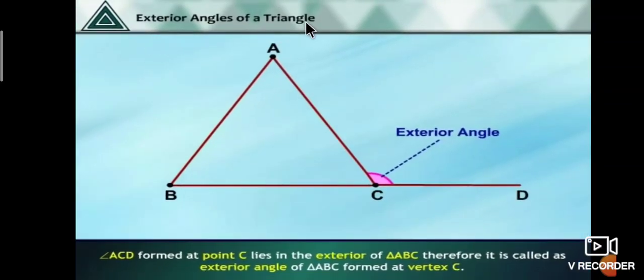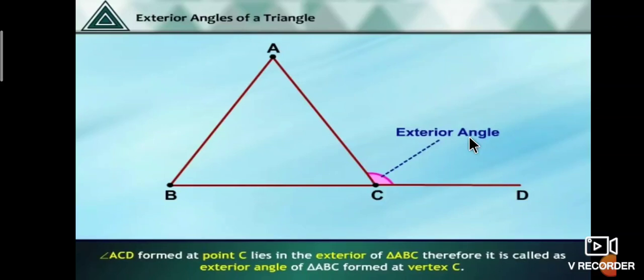Exterior angles of a triangle. Consider a triangle ABC. In it, the side BC is extended to D. Then the angle ACD is called the exterior angle.